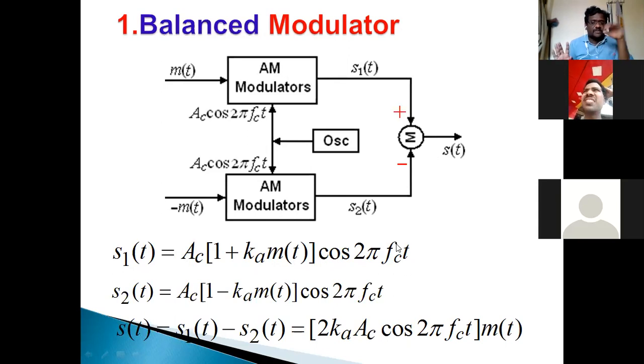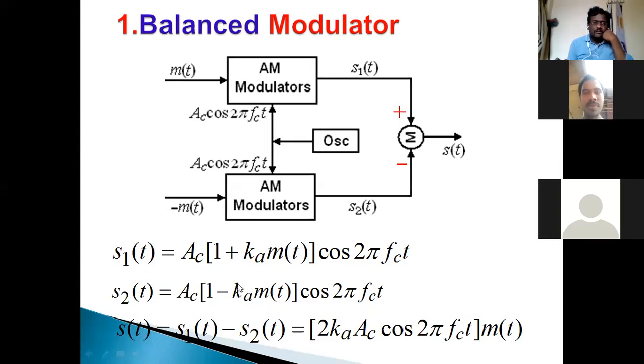Then we need to calculate the other output from the AM modulator, that is S2 of t. S1 of t is Vc into 1 plus k m of t into cos 2 pi fct. But for S2 of t, the inputs are minus m of t and Vc cos 2 pi fct. So we get S2 of t equals Vc into 1 minus Ka m of t into cos 2 pi fct.